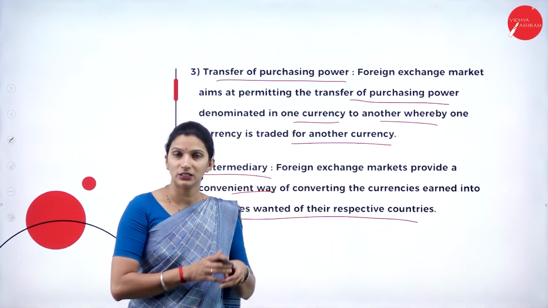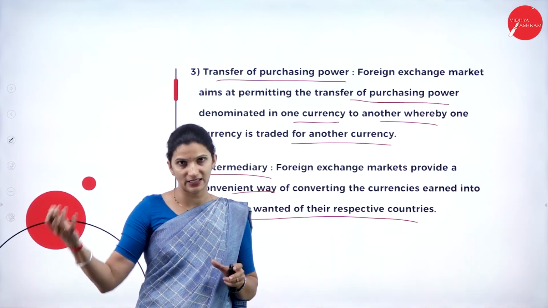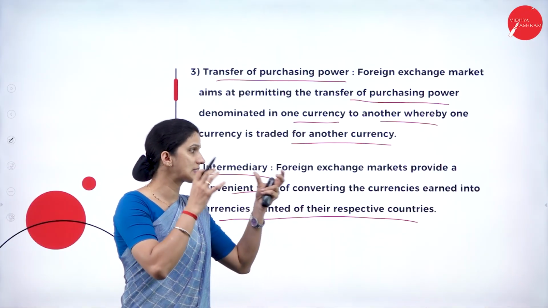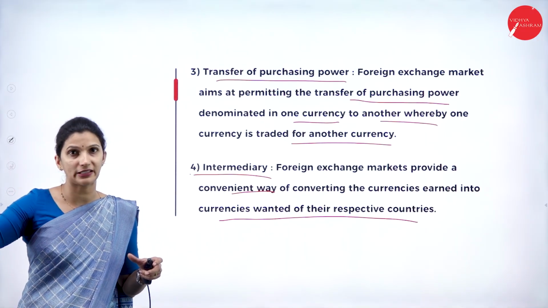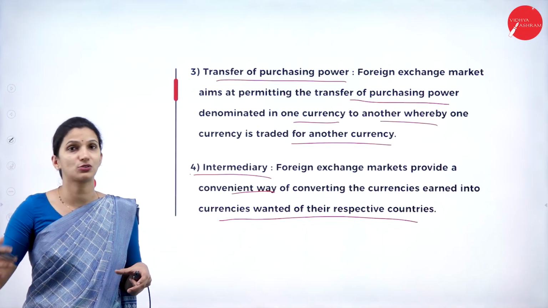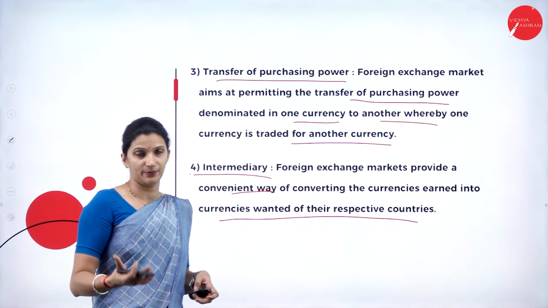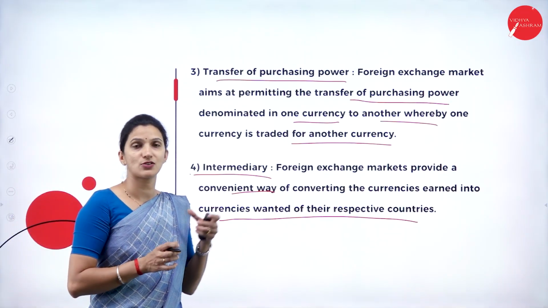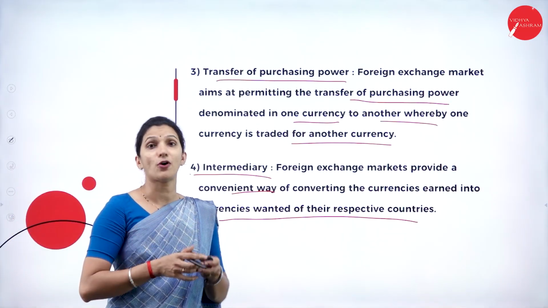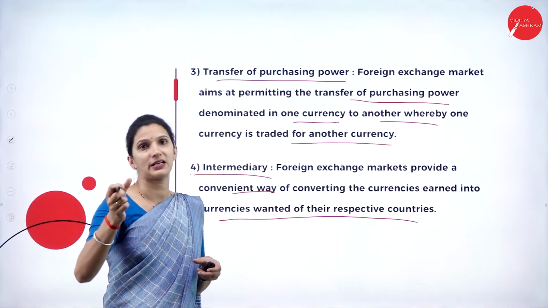That particular US dollar is used to import any necessities. So one country's currency earned can be used to get certain other necessary goods or to do other trade. When they are trading with that country, they need to have the currency of that nation. So these currencies are the forex resource that can be used at that time.